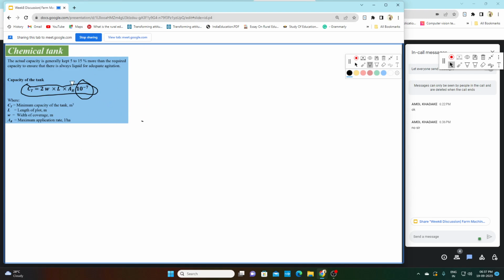I have already told you that for a particular crop or a particular sprayer, we have an application rate. The application rate is fixed for a particular crop, and its unit is liter per hectare.